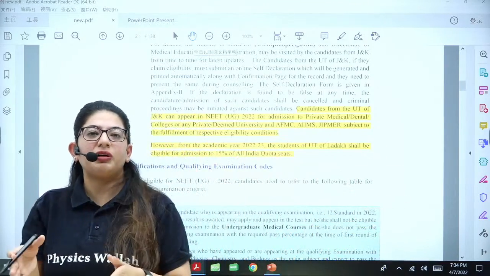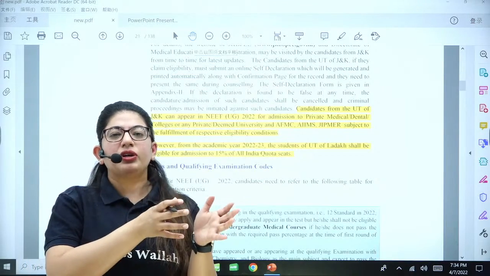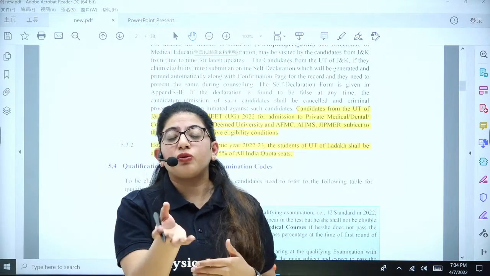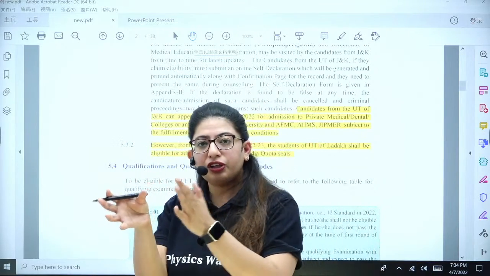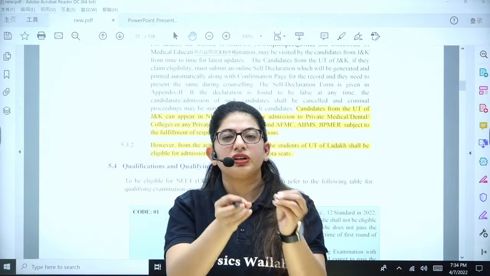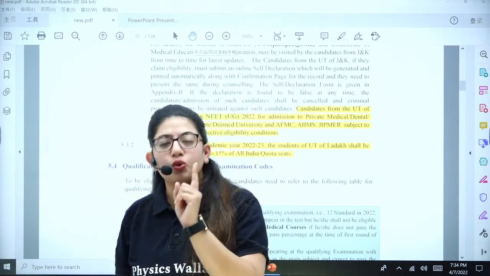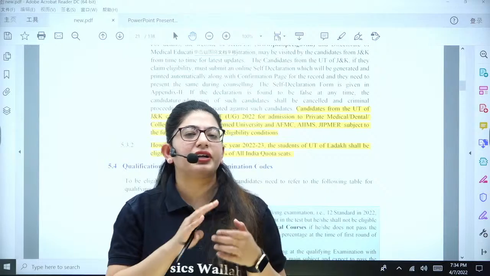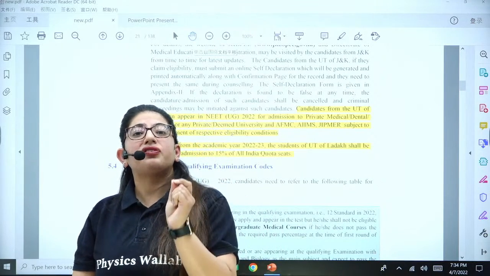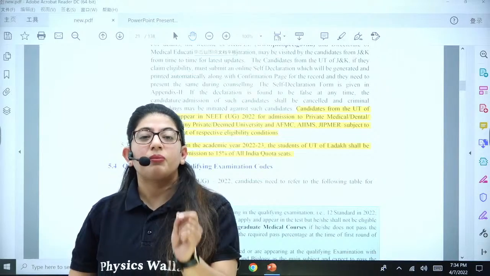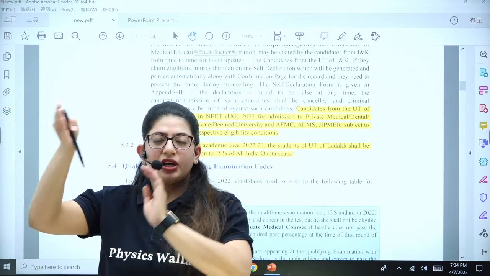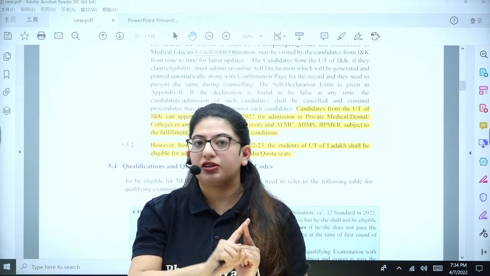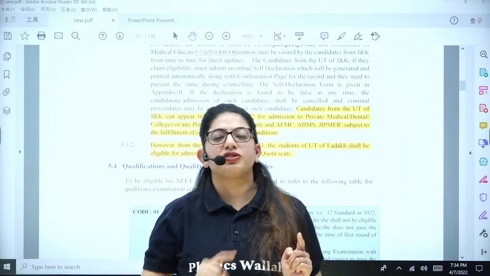Same with the Delhi people. All those people who are from UTs like Chandigarh and Delhi, there you don't need to give your residence as proof that you belong to that state. Your schooling will decide your eligibility. For example, I'm from Punjab, but I did my 11th and 12th in Delhi. I will be eligible for the 85% quota in Delhi. But if I'm living in Noida, which is in Uttar Pradesh, and I want admission in Delhi, Maulana Azad, then I'll fight for the 15%, not for the 85%. So make sure of that in your mind.